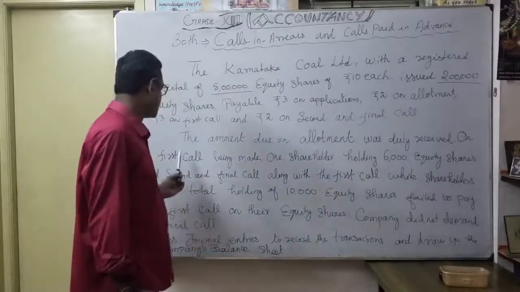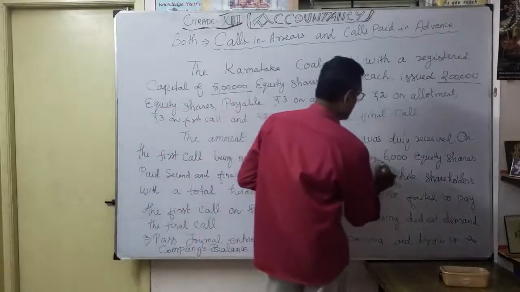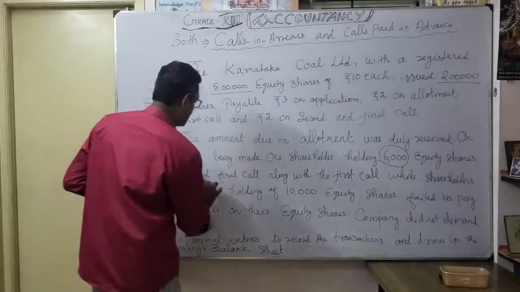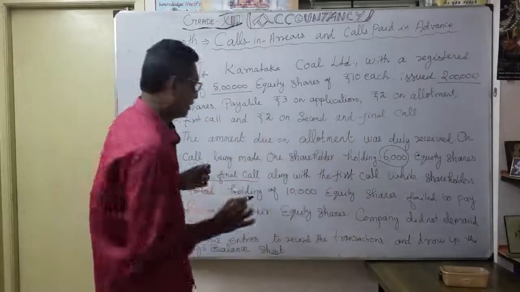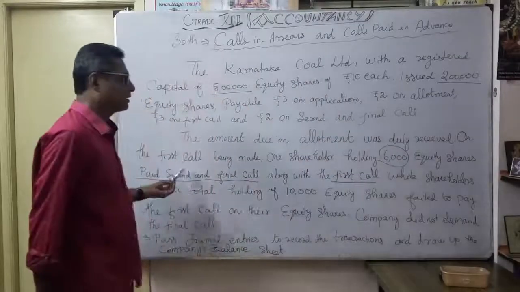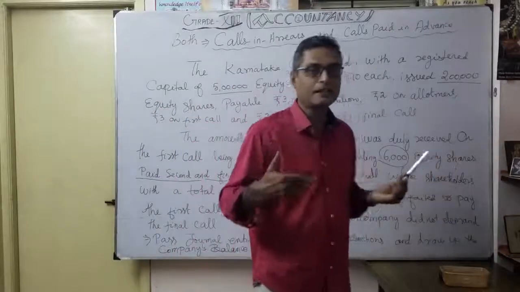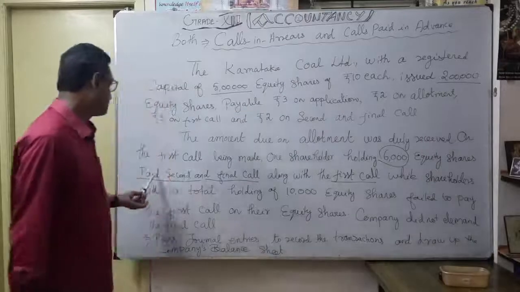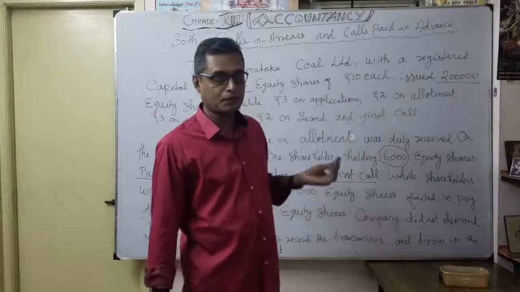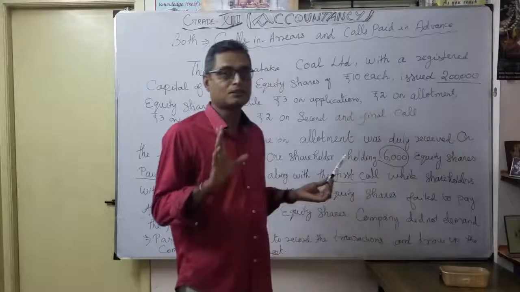So on the first call being made, one shareholder holding 6,000 equity shares paid the second and final call along with the first call. Whenever the first call was made, one particular shareholder having 6,000 equity shares paid in advance for the second and final call. At the time of the first call itself, they paid for the second call also. That was the first piece of information.